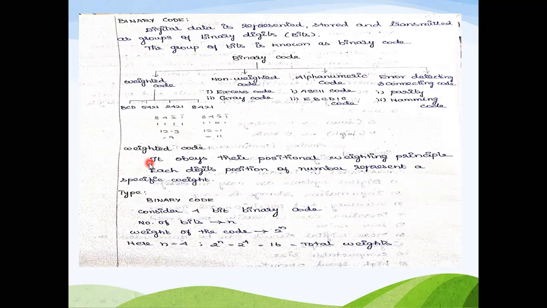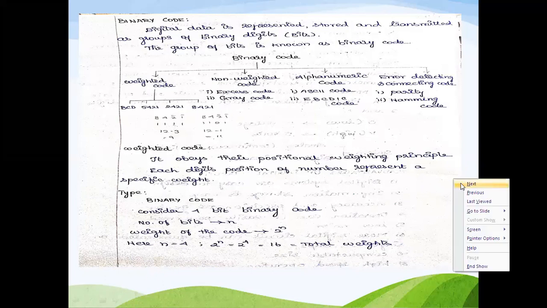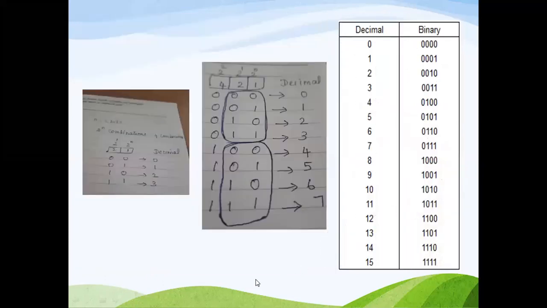So how this binary code can be represented by means of 2 bits, 3 bits, as well as 4 bits, that we need to discuss. First, representing binary by means of 2 bits. When you represent binary by means of 2 bits, you will have 2 power n combinations, that is 2 power 2 is equal to 4 combinations.